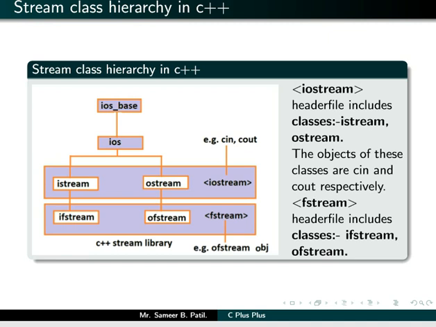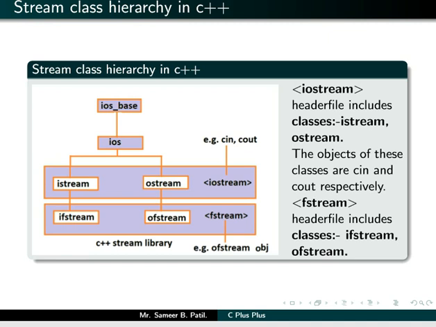This diagram represents the hierarchy of stream classes in C++. As you can see, there is ios, which is the base class for all the classes dealing with streams. There are many other classes apart from the ones included in the diagram. To be named specifically, there is a buffer class which we are not covering in this video. Here istream represents input streams and ostream represents output streams.